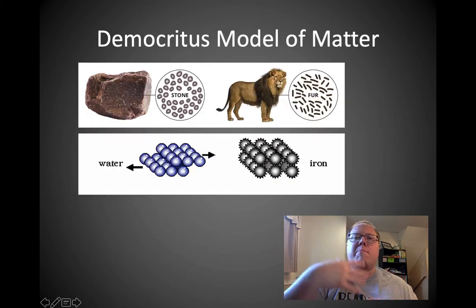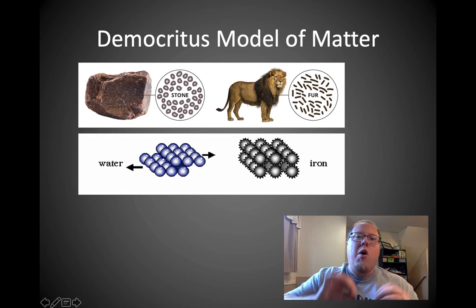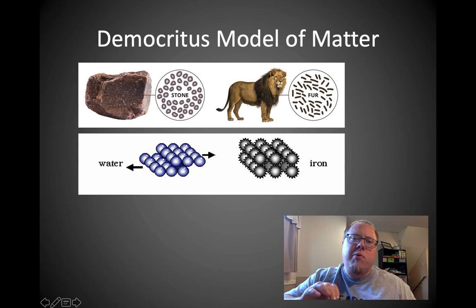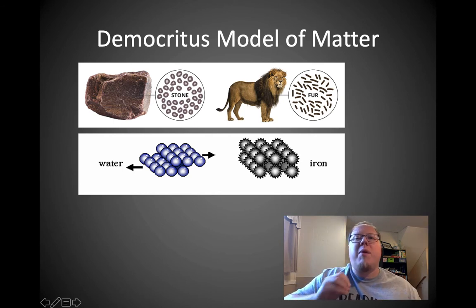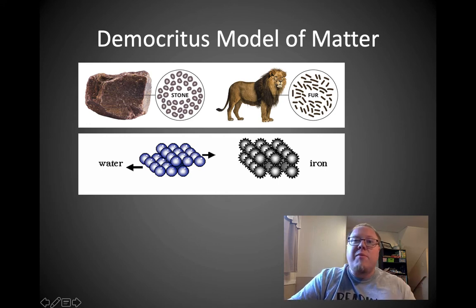Okay, so the way he imagined them being, like a stone was made out of tiny little stones. Fur was made out of tiny little furs. Water was made out of tiny little slippery drops of water that so small you couldn't even see. Iron was made out of tiny little chunks of iron, and they were all pokey, so they stuck together. Okay, that was his idea. He came up with it over 2,000 years ago. Why wasn't it accepted until modern times more accurately?